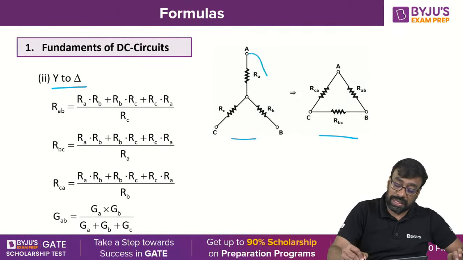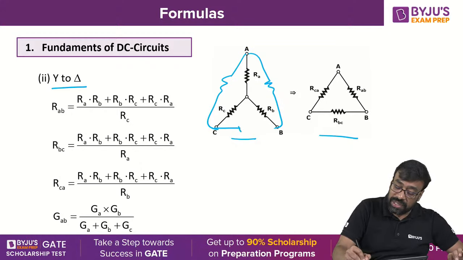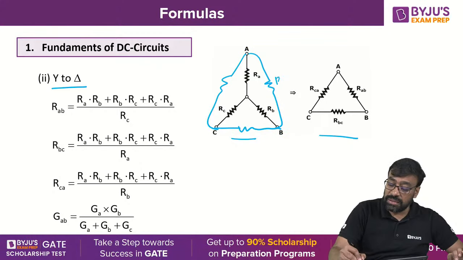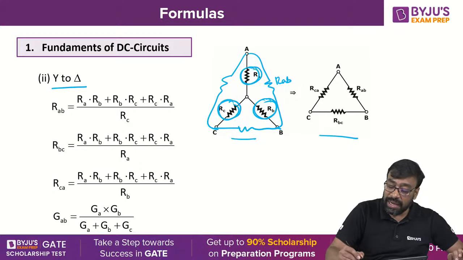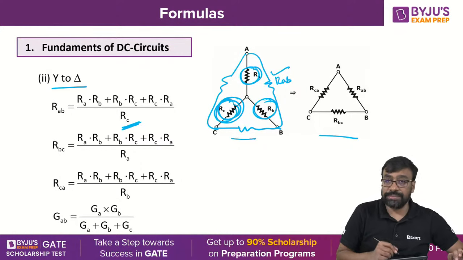Now I'm going to construct a delta for the given star. This is nothing but RAB, okay? So RA into RB plus RB into RC plus RC into RA, divided by, what is that? Opposite to this particular element, that is nothing but RC. Here you can see RC.